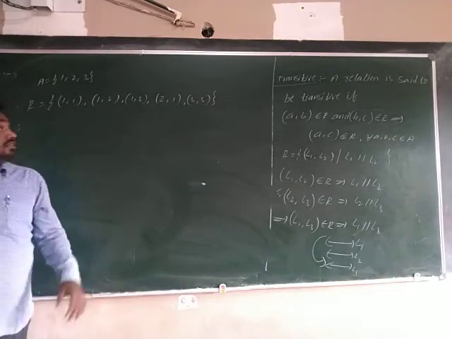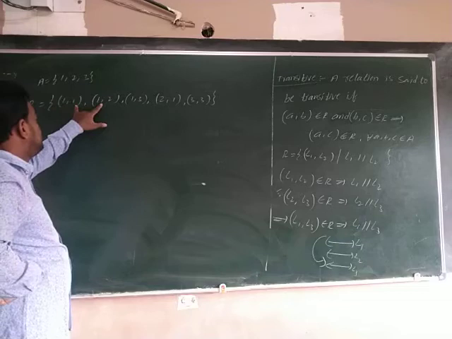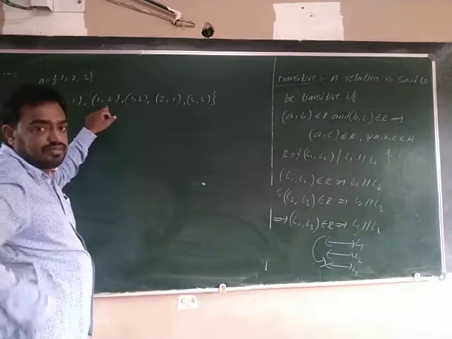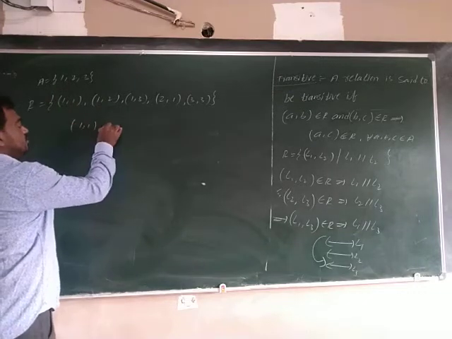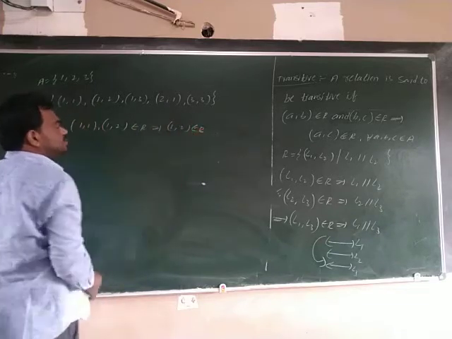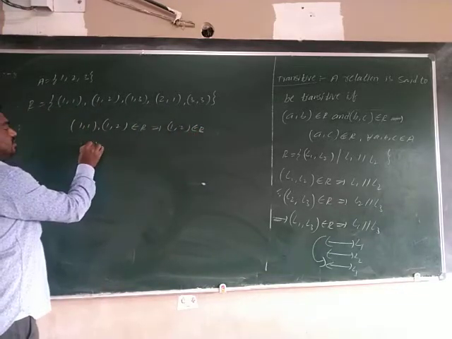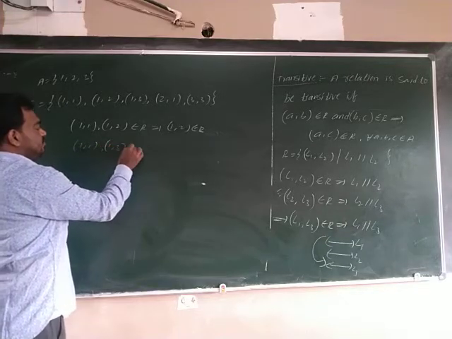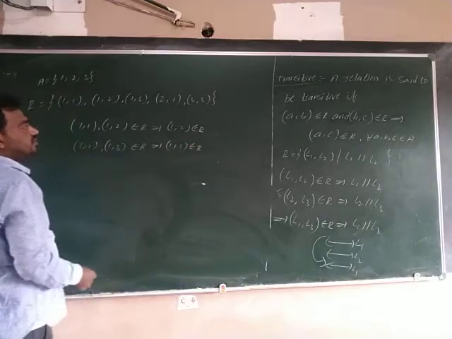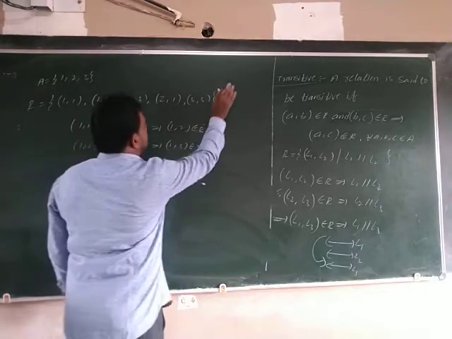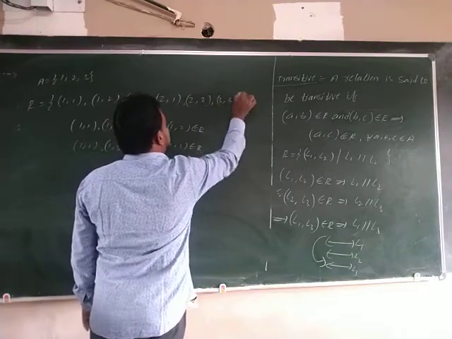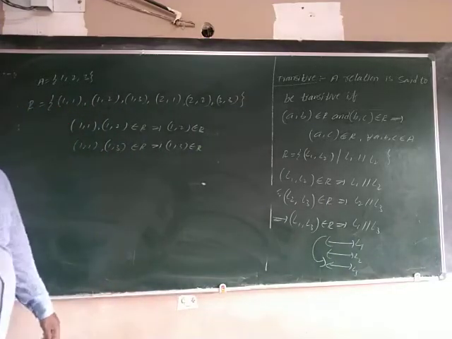Why? If you take these two, (1,1) and (1,2) belong to R, then (1,2) belongs to R, as per the definition. If you take (1,1) and (1,3) belonging to R, then (1,3) belongs to R. One more I am writing here: (2,2) and (3,3) are also there.